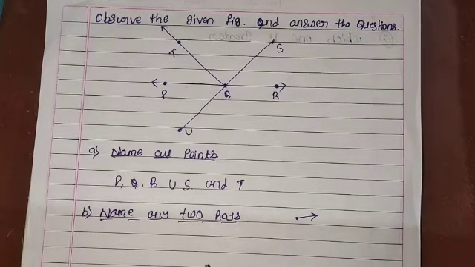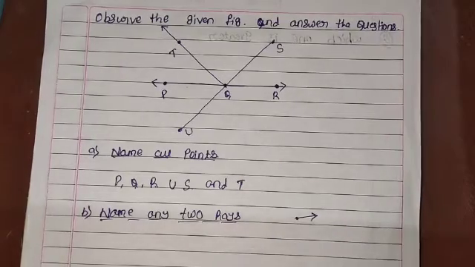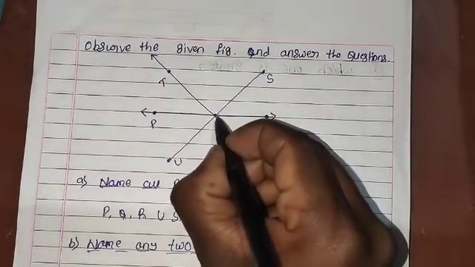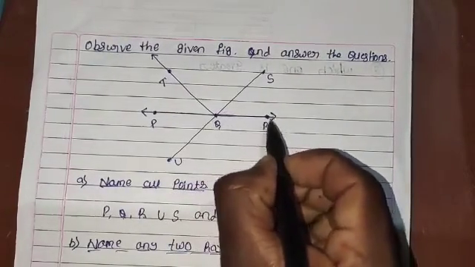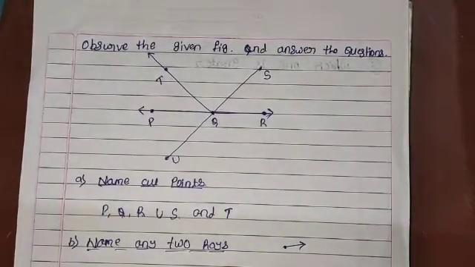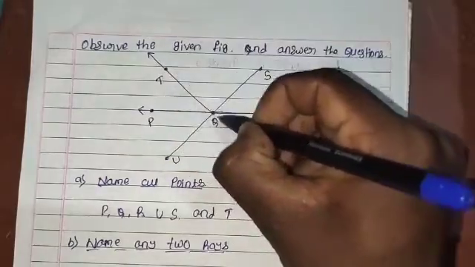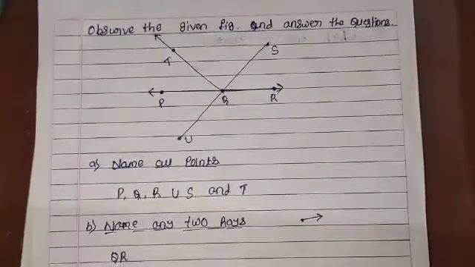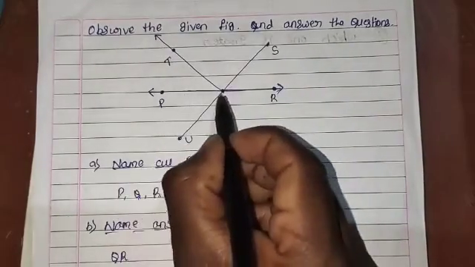Now we have to find any two rays in the given diagram. Which is a ray? If we take Q as an end point, this is one ray, QR. QT is also another ray. QR and QT are the two rays in the given diagram. We have one more ray, that is QP.